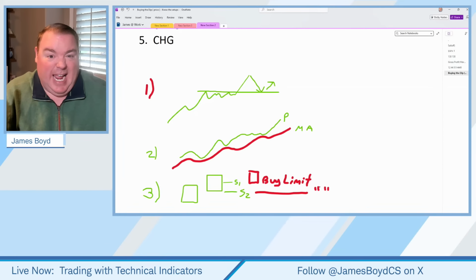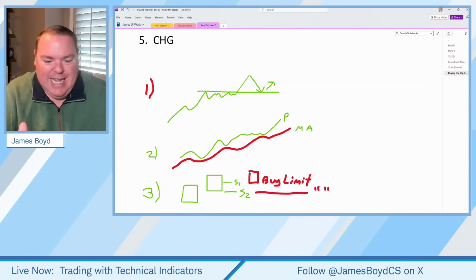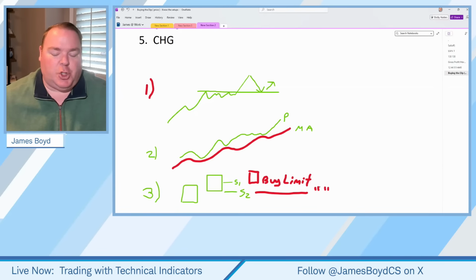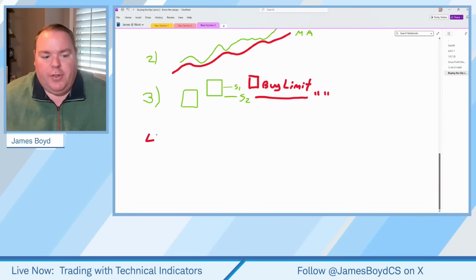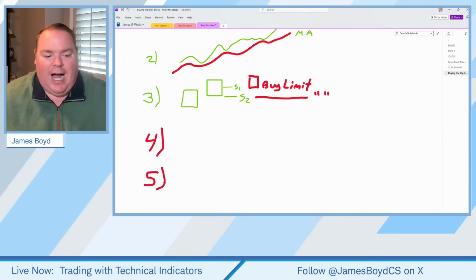You guys see any green candles in the last couple of days? Oh, that's funny. Okay. And we're using that red candle. Please come back down close to support levels so we can try to use a buy limit order to get in on the dip of the price action. Fourth, again, I'm just going to bring these up. I'm going to just note 4 and 5. We're going to show some examples on the charts themselves.